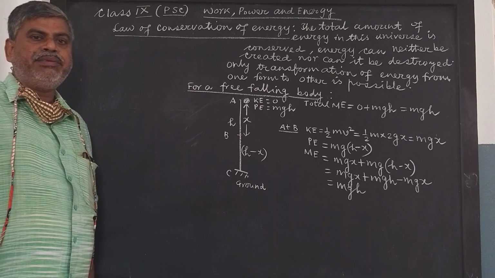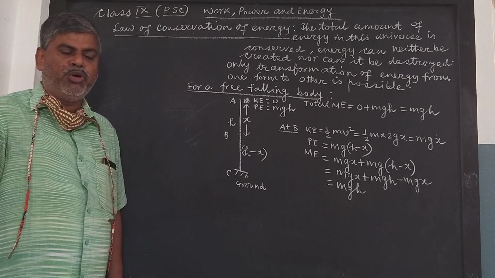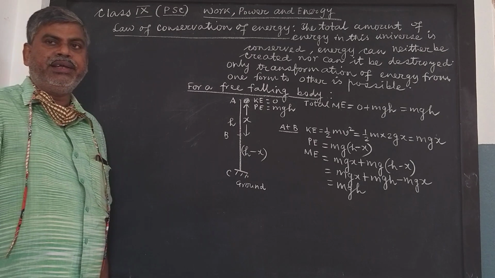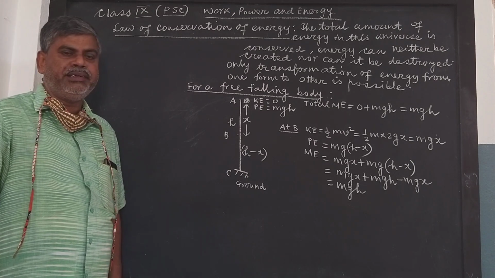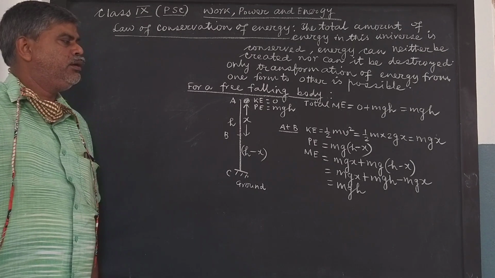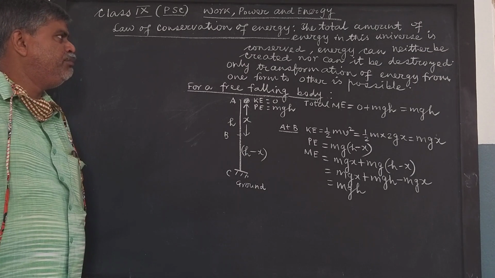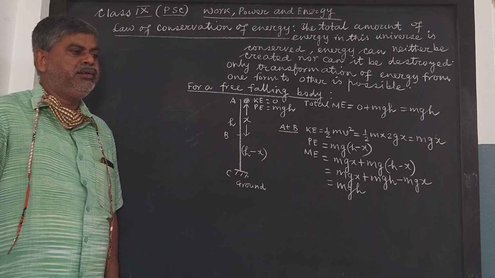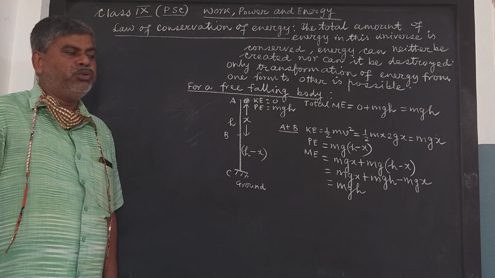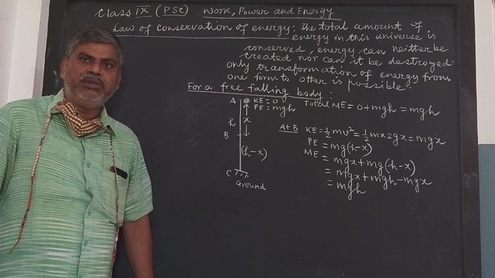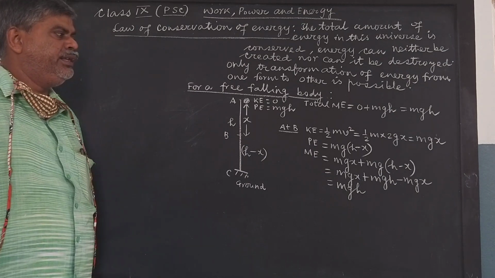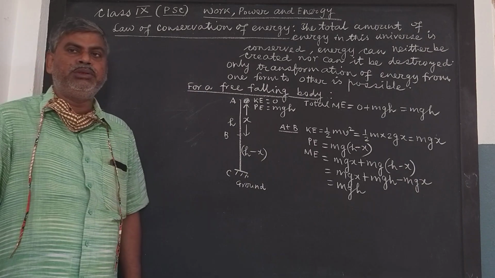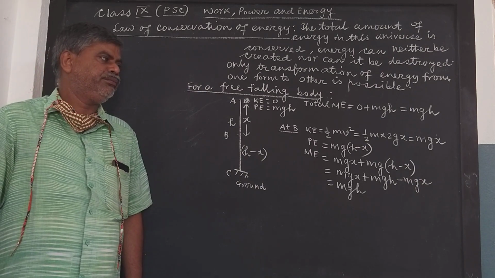We also derived the expressions for potential energy of a body in two different cases. One was gravitational potential energy: when a body of mass m is raised to a height h against the force of gravity from the ground, or with respect to any reference frame or reference level, then its gravitational potential energy was obtained to be mgh.